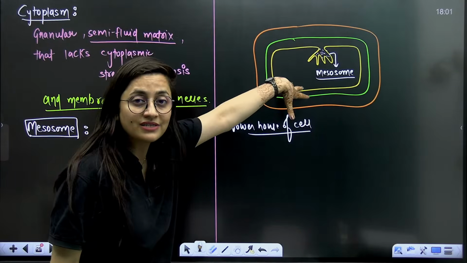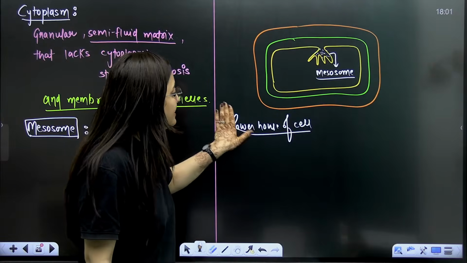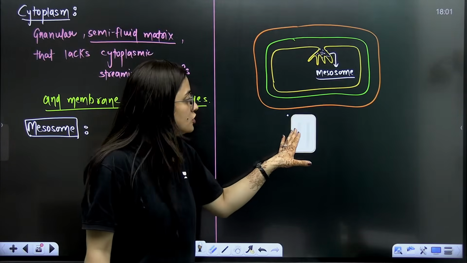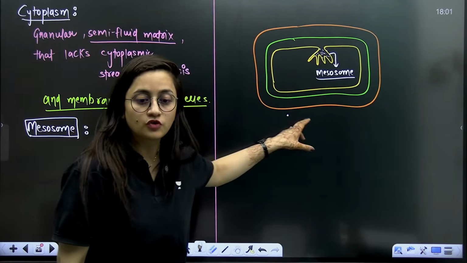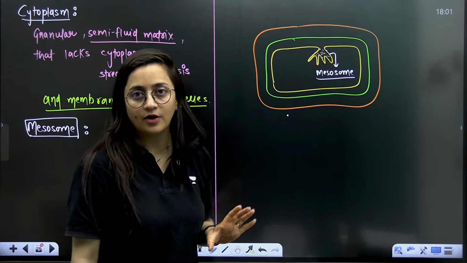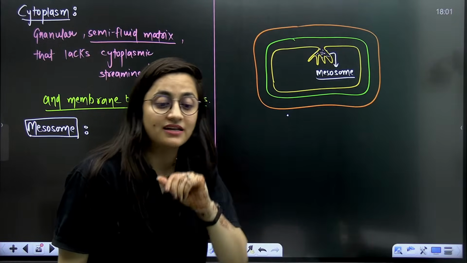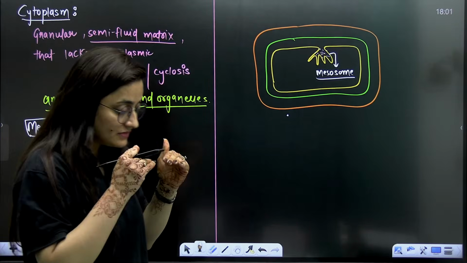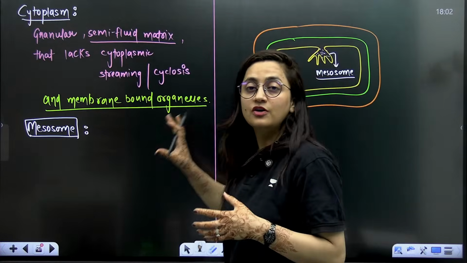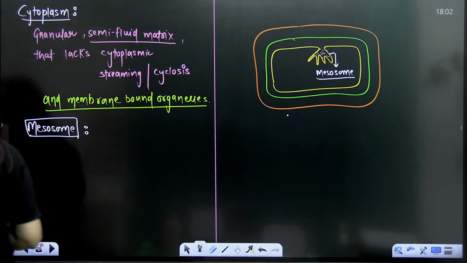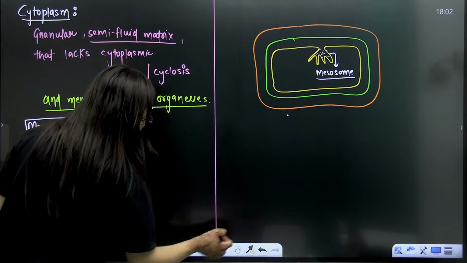Now in the prokaryotic cell, you don't have any membrane-bound structure. You don't have any organelle called mitochondria. So in a prokaryotic cell, that function is done by the mesosome, because mesosomes have the respiratory enzymes. So they help in respiration, number one. Plus, they help in cell wall formation, DNA duplication, and distribution of that DNA to the daughter cells. This is what we need to remember and write.